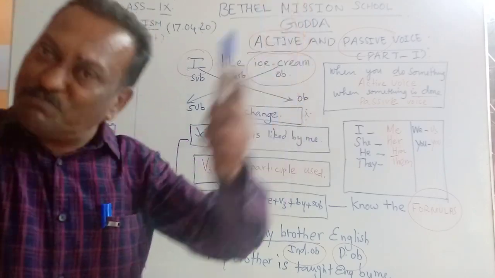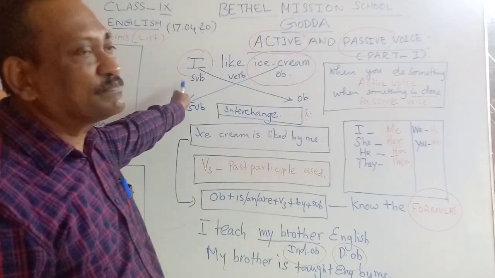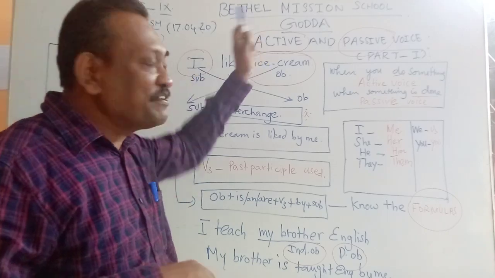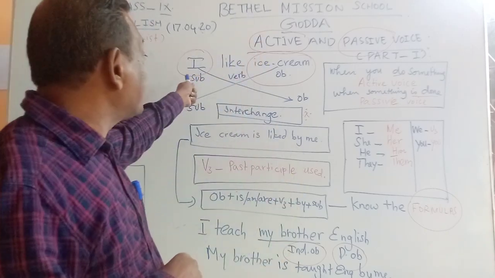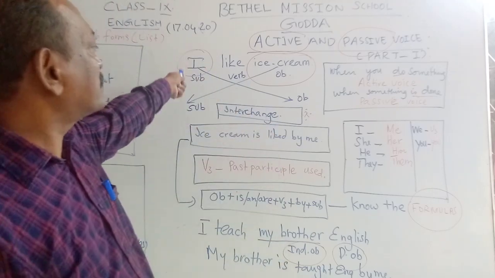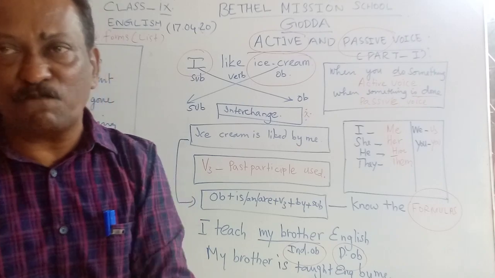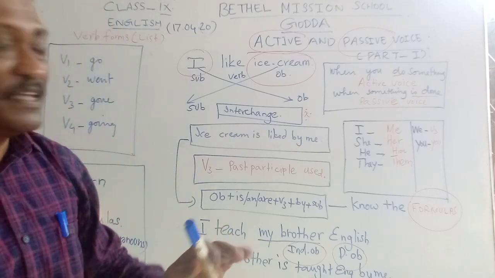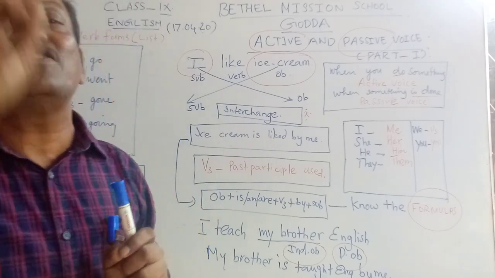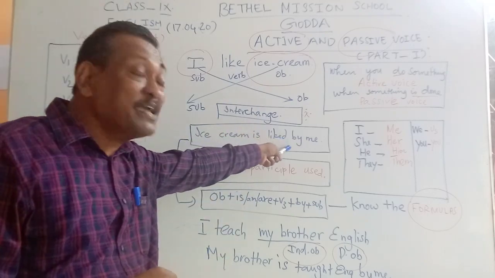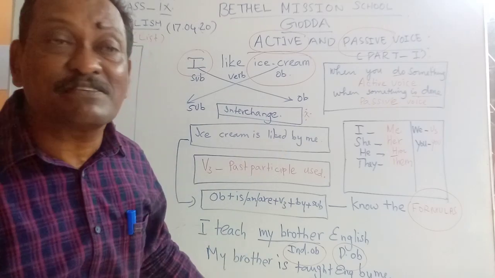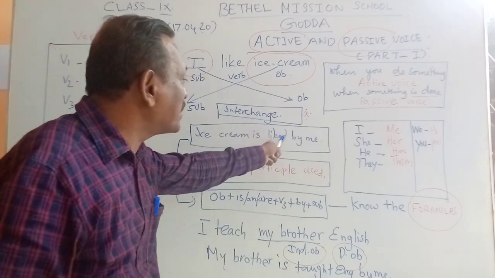Here, the subject is given importance. What the subject does is of secondary importance, but who does it? That particular person is focused, and therefore this sentence is said to be in the active voice. But the second sentence, something is done by the subject. Ice cream is liked by me. So who likes ice cream? I like ice cream. What is liked? Ice cream is liked by me.